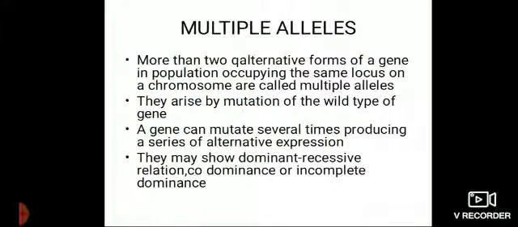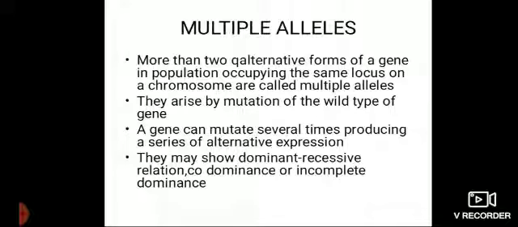Multiple alleles. What is meant by multiple? Multiple means many. When there are many forms of a gene, they are called multiple alleles. How do we get multiple alleles? Because of mutation. What is mutation? Mutation means sudden change in the genes. What is a gene? You know a gene is a segment of DNA.